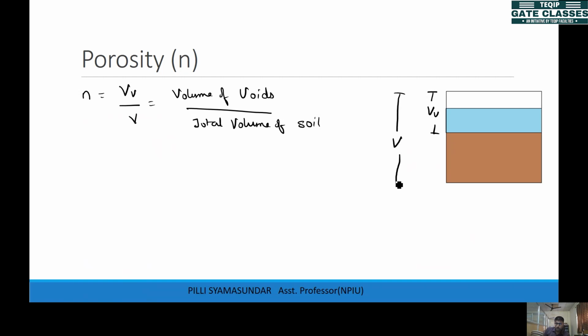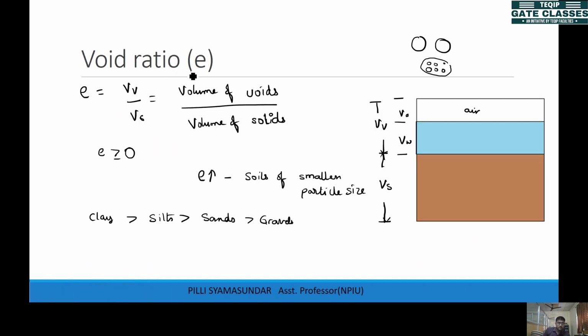There is a little bit of difference between this parameter and the previous parameter, the void ratio. In the void ratio, the denominator is only the solids volume, only this volume. But in the porosity, you have the total volume, from voids and also the solids. So that is the difference.